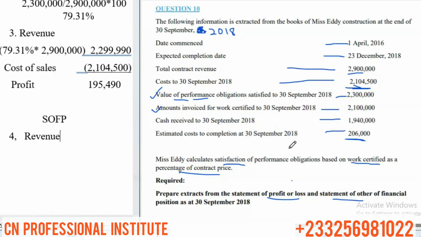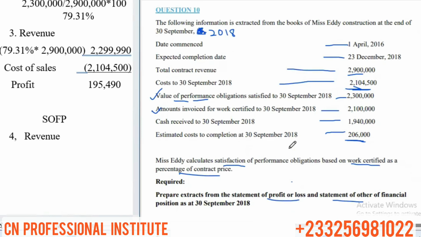Even though it might seem like we are recording revenue for more than one financial year in this question, because they started in 2016 and we are doing the extract for the year end 2018, that's what we are going to do. We don't have any previous revenue recognized, and we don't even know the progress as at the end of the 2017 financial year.